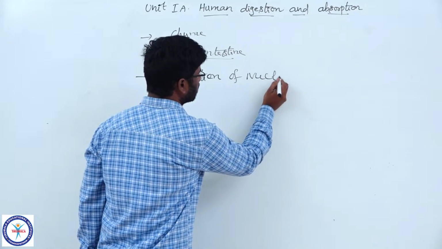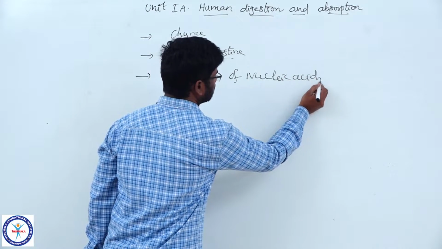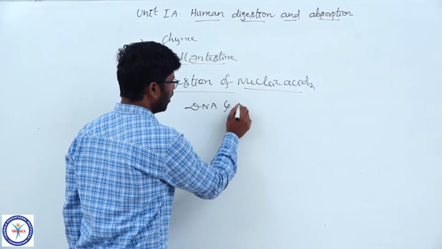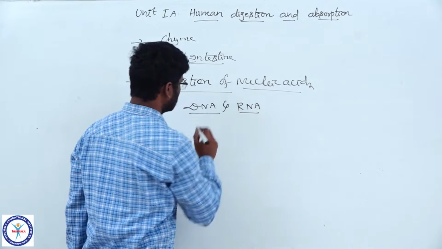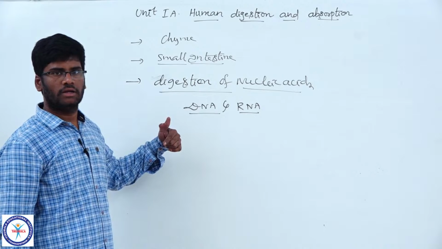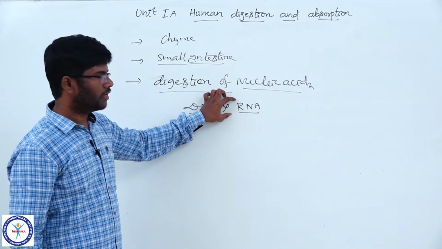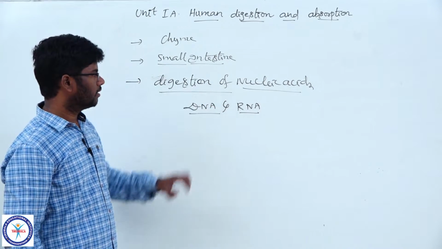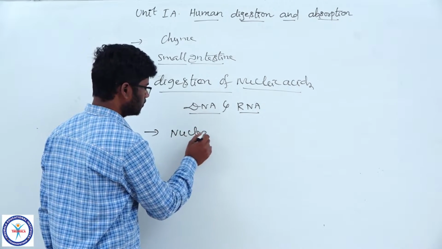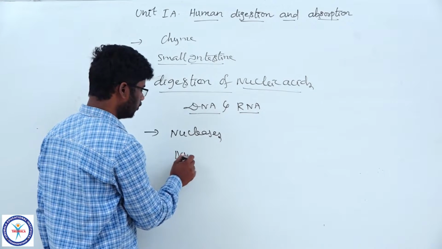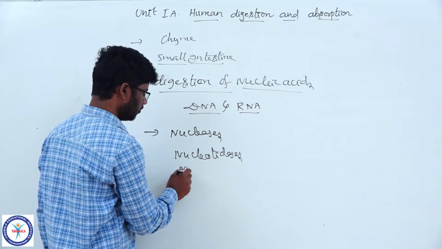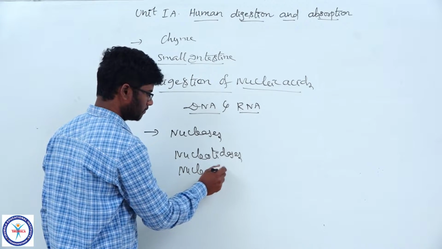Digestion of nucleic acids like DNA and RNA. But which DNA, RNA are digested? Our own DNA, RNA? No. The DNA, RNA of food materials are digested by the nucleases and nucleotidases and nucleosidases.